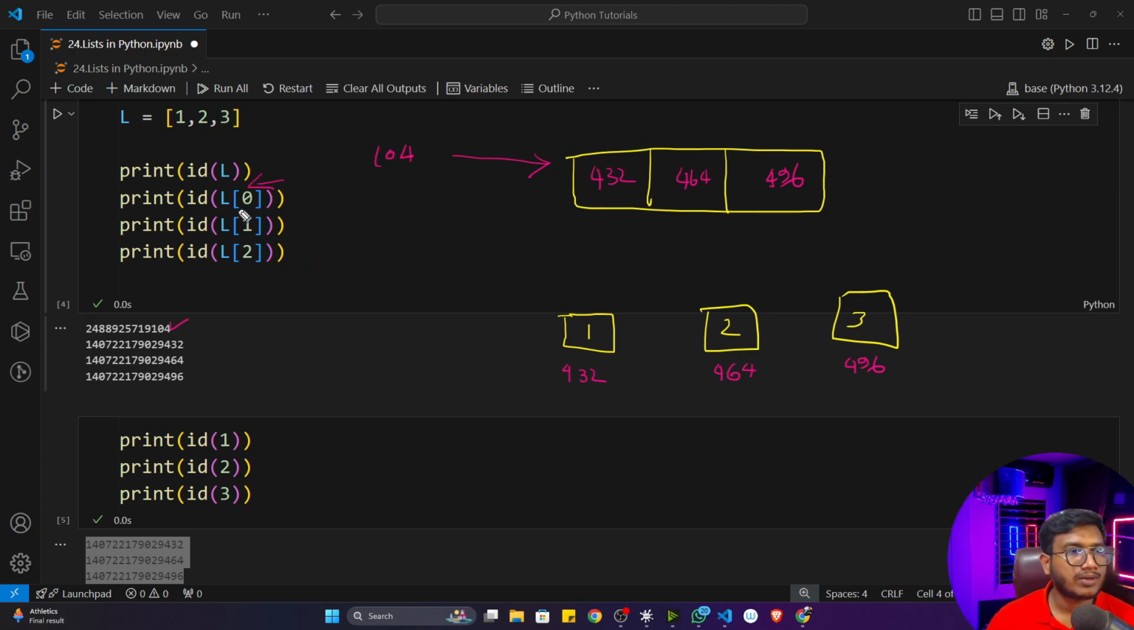Fine. So whenever you call L index 0, that means you want to access the first item in this list. What will happen? It will redirect to this particular location and it will return you 1. And whenever you call this and want to see where this 1 is present, you can see it is giving you this particular address.